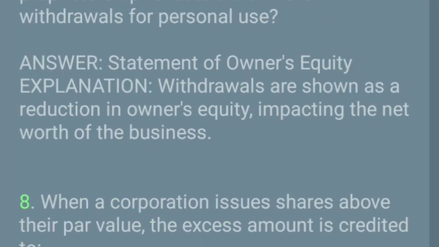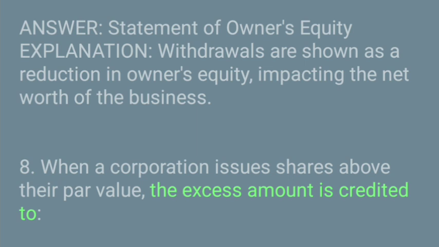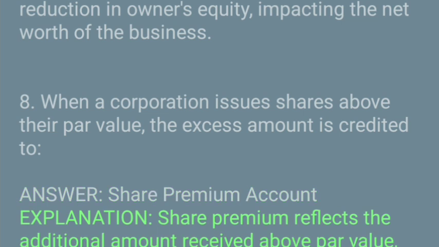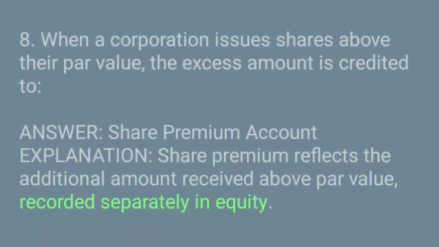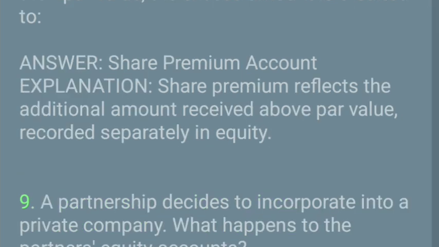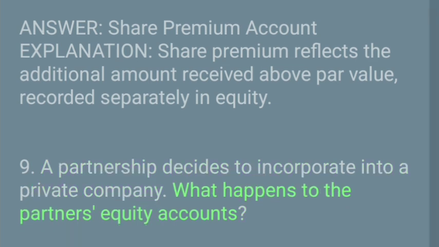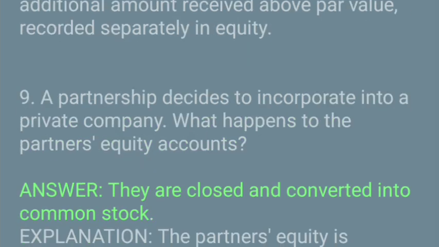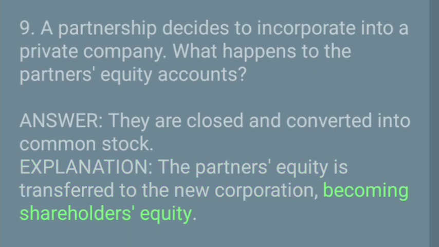8. When a corporation issues shares above their par value, the excess amount is credited to. Answer: share premium account. Explanation: share premium reflects the additional amount received above par value, recorded separately in equity. 9. A partnership decides to incorporate into a private company. What happens to the partner's equity accounts? Answer: they are closed and converted into common stock. Explanation: the partner's equity is transferred to the new corporation, becoming shareholders' equity.